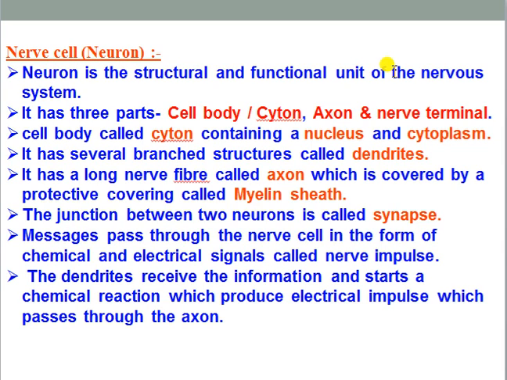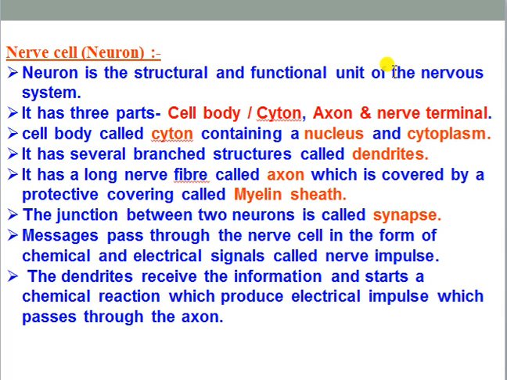Now the elongated cytoplasmic process from the cell body or cyton is commonly known as the axon, and the axon is commonly covered by a protective covering, that is known as the myelin sheath. Keep it in your mind, this myelin sheath is actually made up of a protein, the myelin protein. And another more important thing is that the myelin sheath is actually not a continuous sheath, rather small gaps are present. It is actually an interrupted sheath, and those gaps are commonly known as nodes of Ranvier.